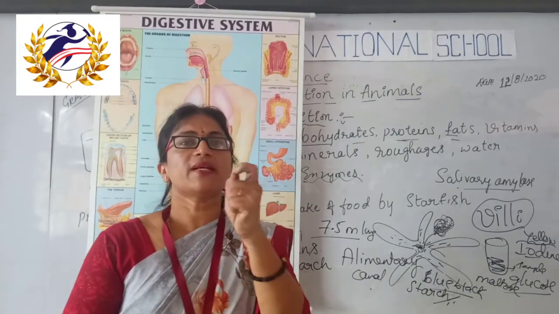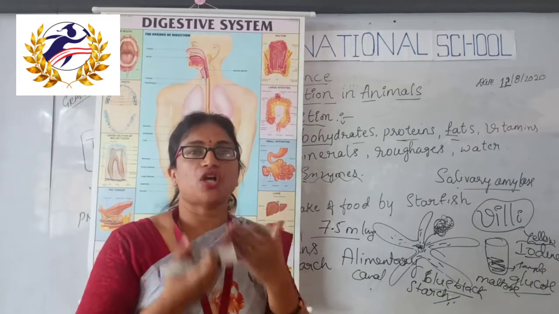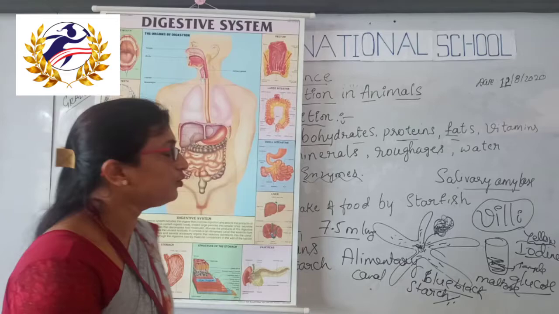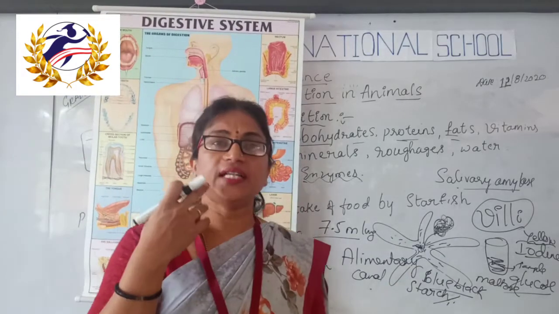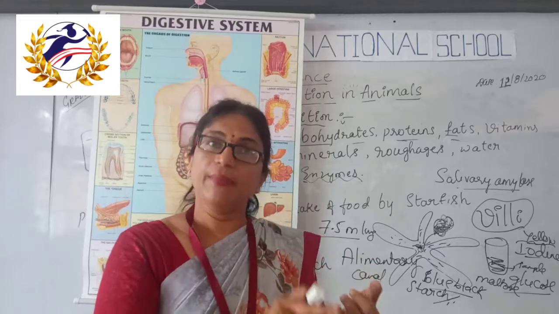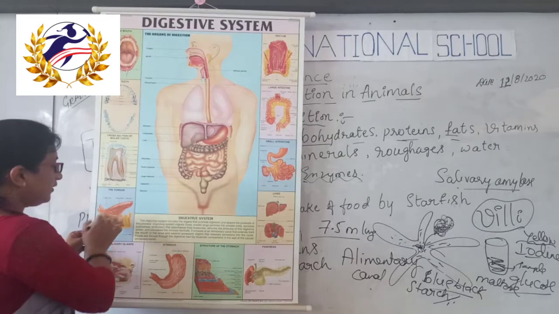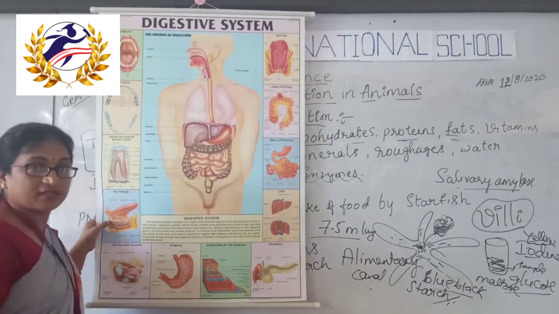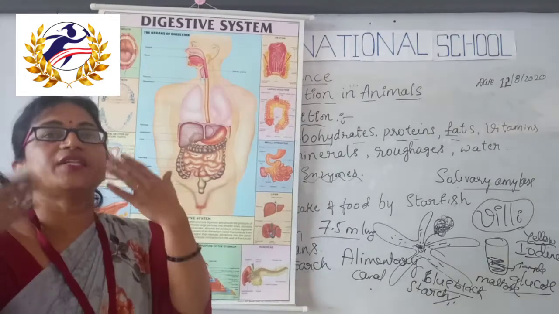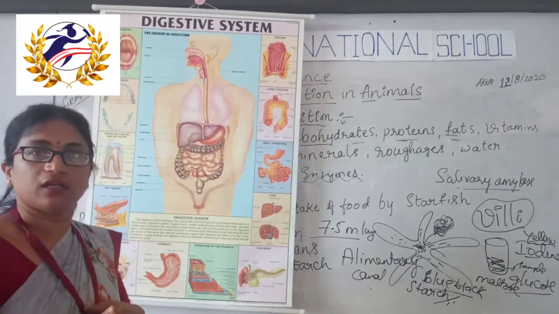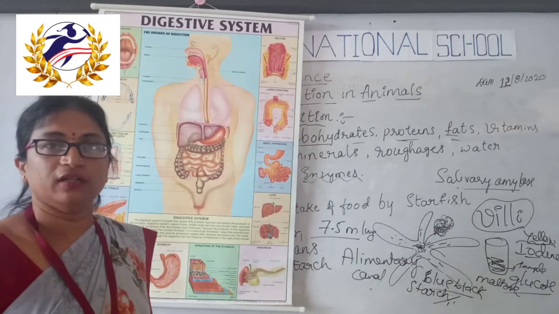The tongue is a fleshy muscular organ which is attached to the lower jaw of the mouth. It helps in sensing the taste, such as sour, salty, bitter, spicy, sugary. It also helps in talking. Without the tongue, we cannot talk. And it helps in the proper mixing of the food.